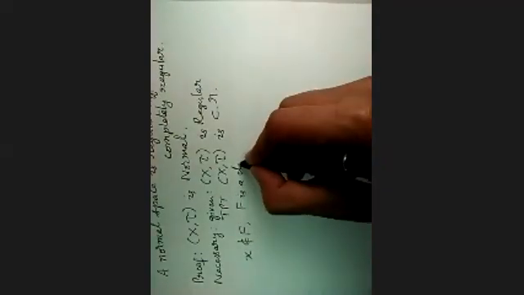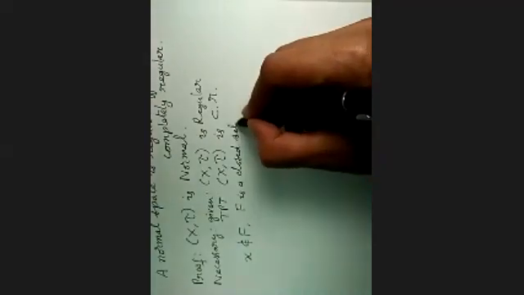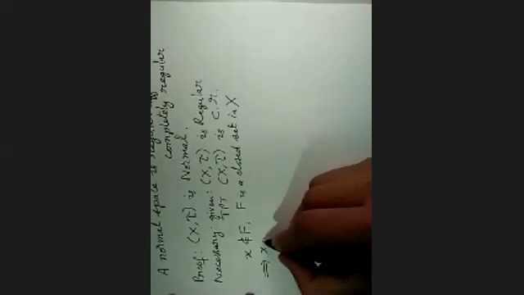So what do you mean by completely regular? For any element not belonging to the closed set, I want a continuous map. Remember that definition? So let us take one element x not belonging to F, where F is a closed set in X. F is closed, so x will belong to its complement, and the complement is an open set because F is closed.